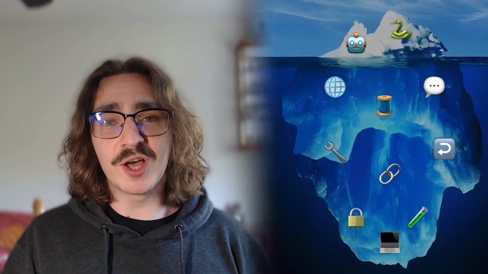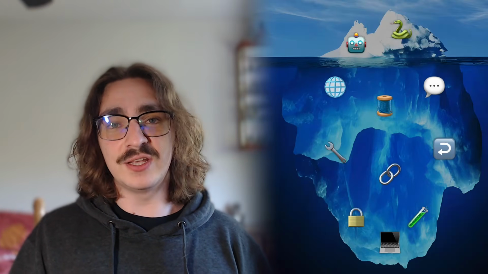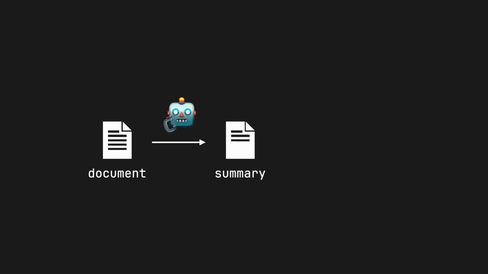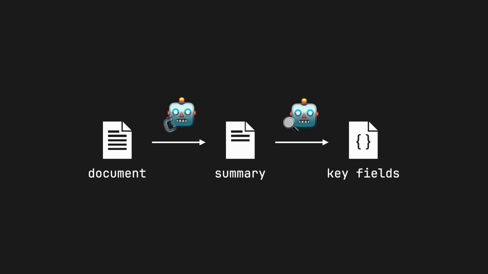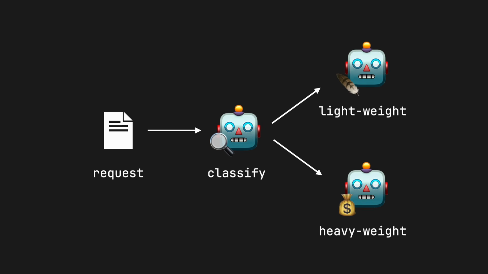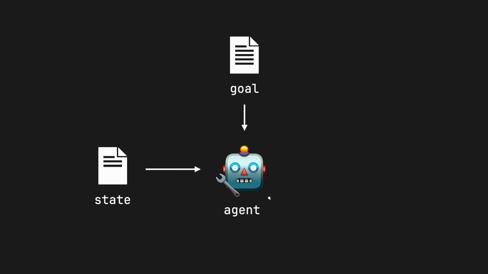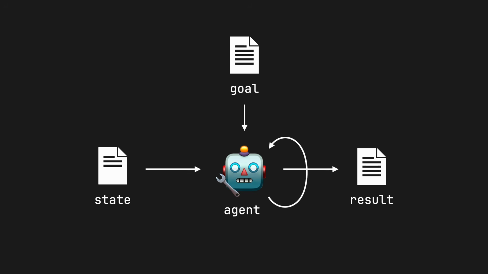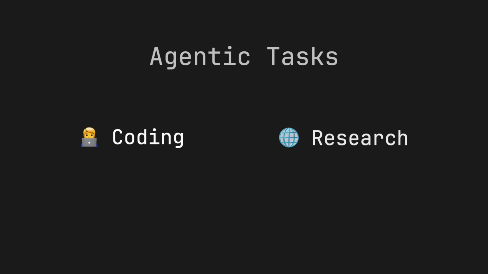So far we've talked a lot about chat apps, but they're definitely not the only thing you can build with AI. A lot of AI workflows are more like pipelines. In a sequential workflow, you might take a document, summarize it, extract the important fields, and then save it to a database. Or you might classify a request first, then route it to a different model depending on what the user is asking for. Then there are agentic loops, where the system repeatedly takes actions until a goal is accomplished. This is useful when your system needs some autonomy, like for coding, research, or data analysis.